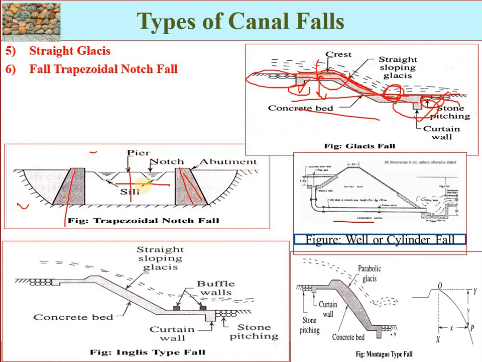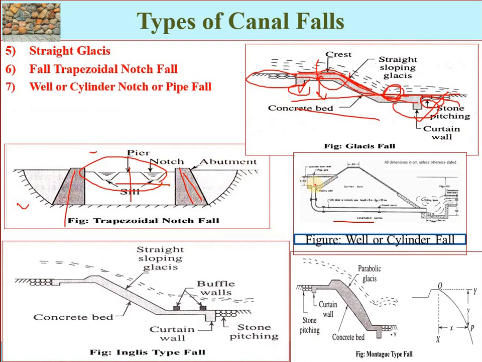The body wall is made of concrete, and an impervious floor is provided here to resist the scouring effect of the falling water. Next we have well or cylinder notches.